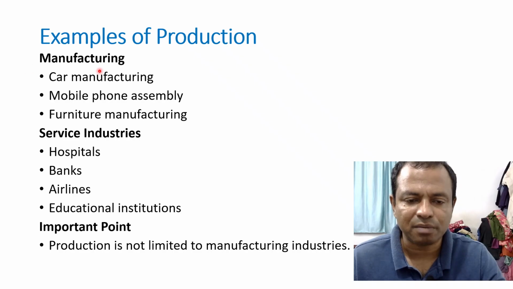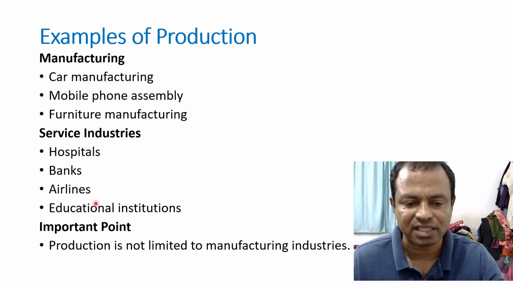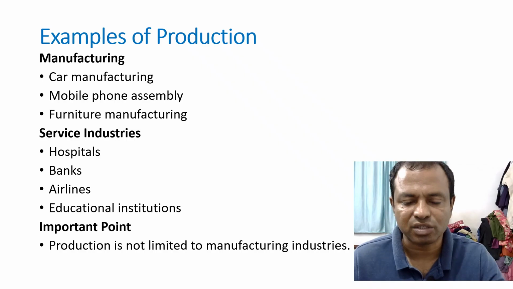So production examples in the manufacturing sector: car manufacturing, mobile phone assembly, furniture manufacturing. Not only in manufacturing, production is happening also in service industries like hospitals, banks, airlines, educational institutions. So production is not limited to manufacturing industries. It is also there in service industries.